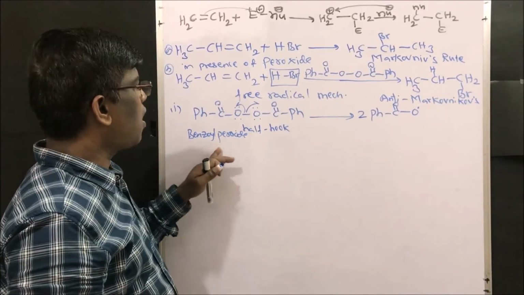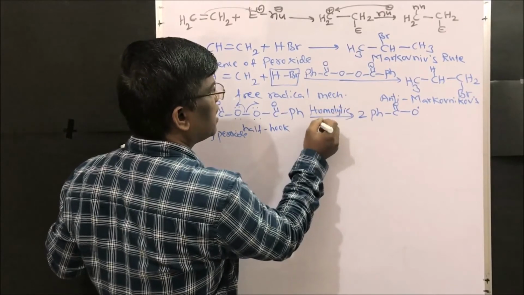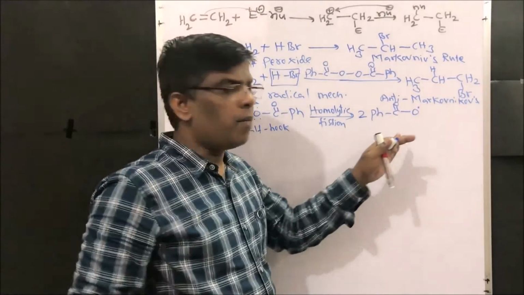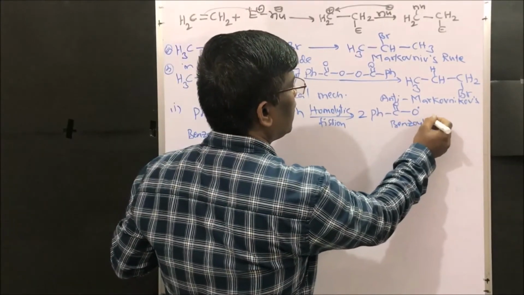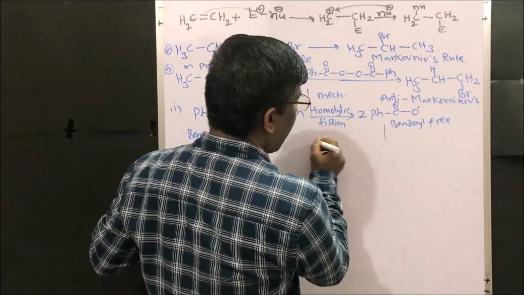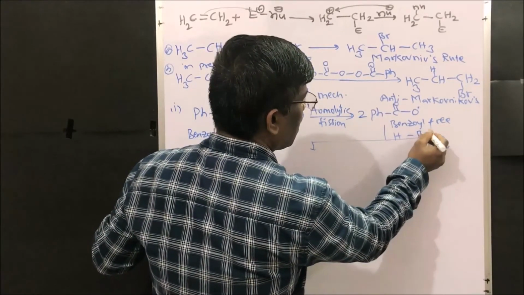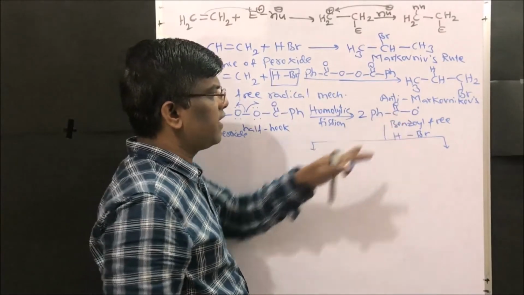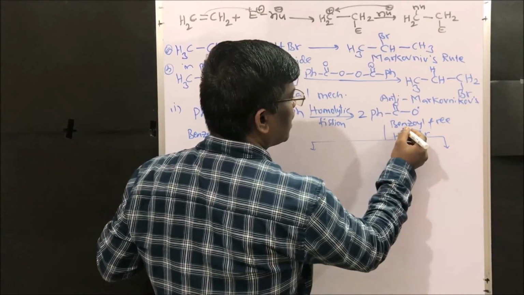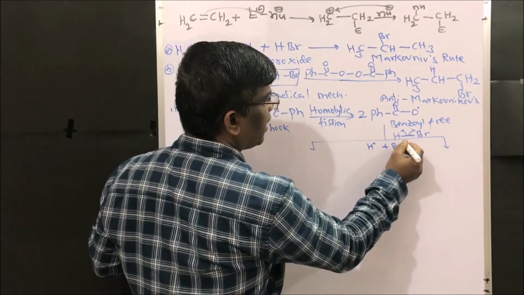Benzoyl peroxide, upon homolytic fission, gives the benzoyl free radical. This is the first step. This benzoyl free radical reacts with HBr, and HBr in the presence of this free radical also undergoes homolytic fission to give a hydrogen free radical and a bromine free radical.